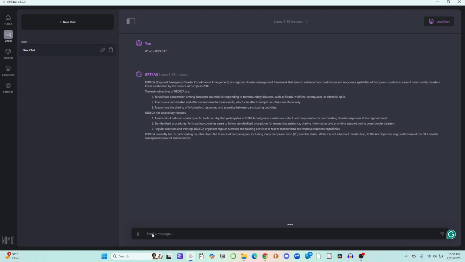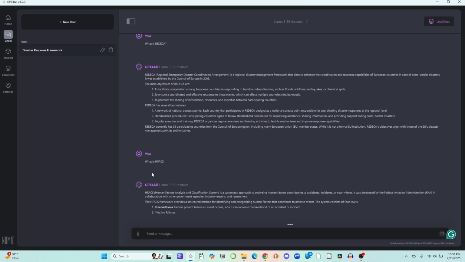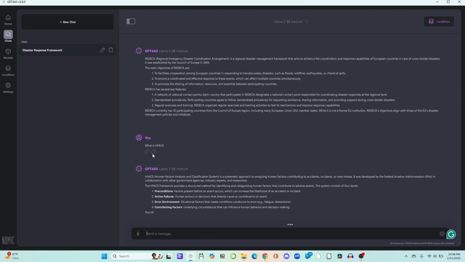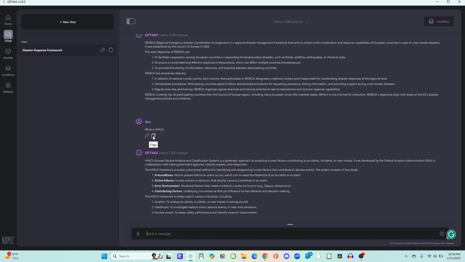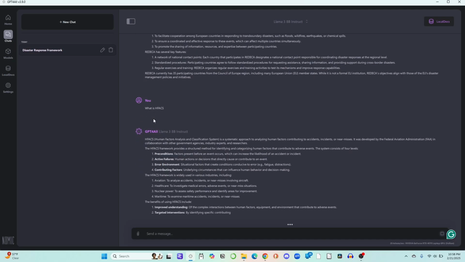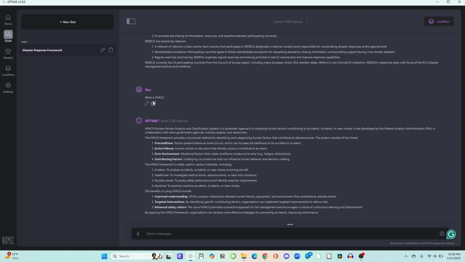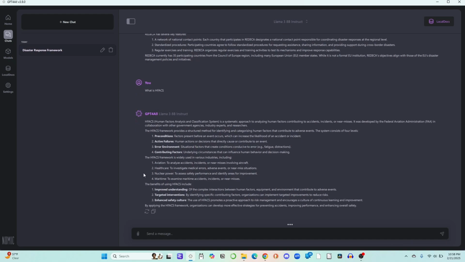And so what we'll try and do first is create some context. So to start, we'll do something like what is HVACs, which is a fairly well-known paradigm for us to use. And indeed, it does tell us what HVACs is. So the idea is that if it does know what Redeka is, but just has been confused, we're going to try and give it some context to work with.